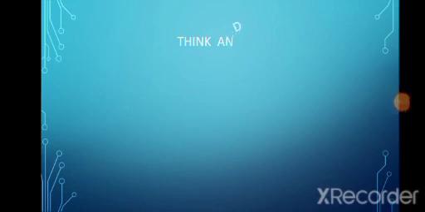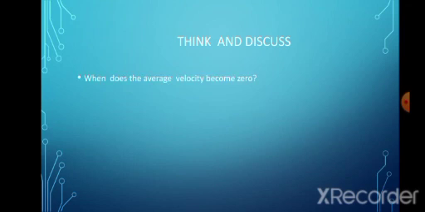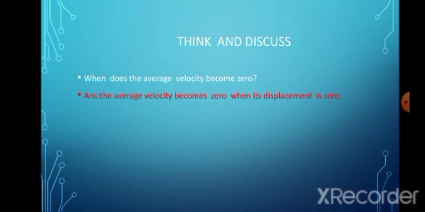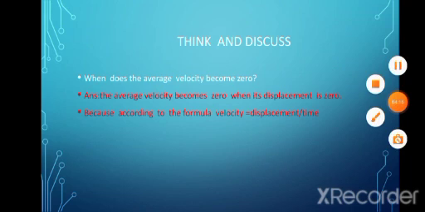Okay students, next, think and discuss. Here is one question: when does the average velocity become zero? The average velocity becomes zero when its displacement is zero. Why? Because according to the formula, velocity equals displacement divided by time. So if displacement is zero, then automatically velocity is zero. Understand this one?